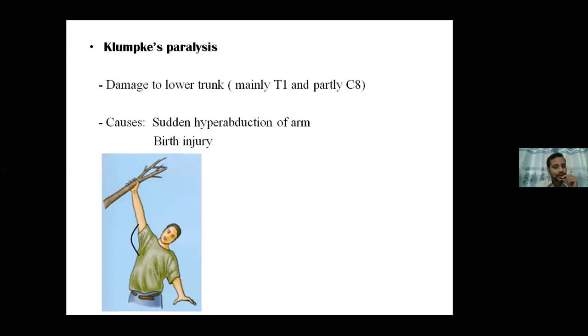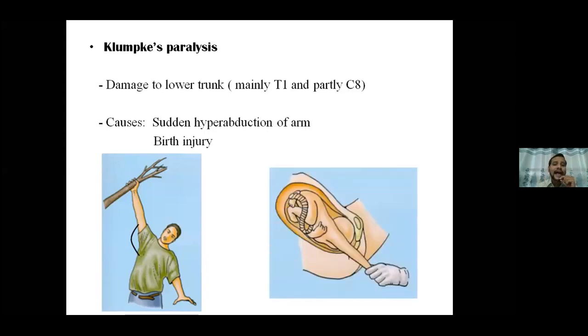And in case of birth injury, when the head is out, but now you are taking out the baby while pulling the hand out of the opening. So pulling the hand out of the opening and taking the baby out can cause again the traction injuries, which can result in damage to the nerve rootlets. So again, these are the things which need to be taken care of for Klumpke's paralysis to happen.